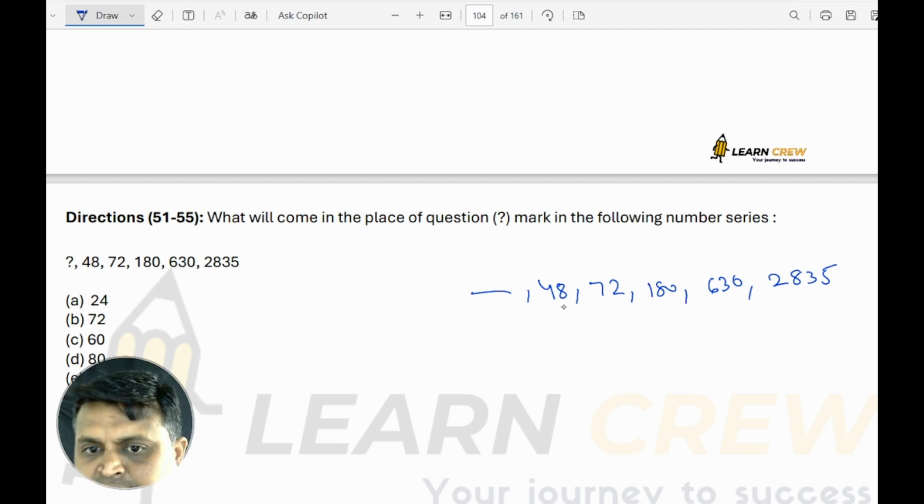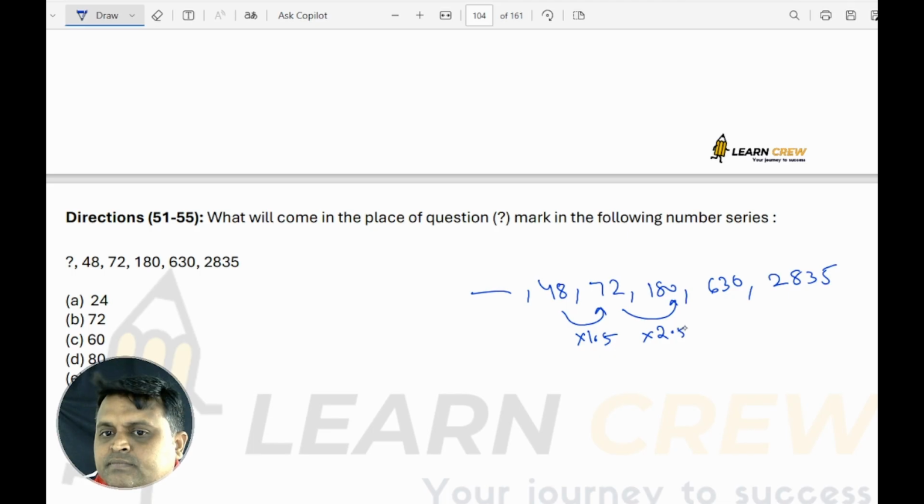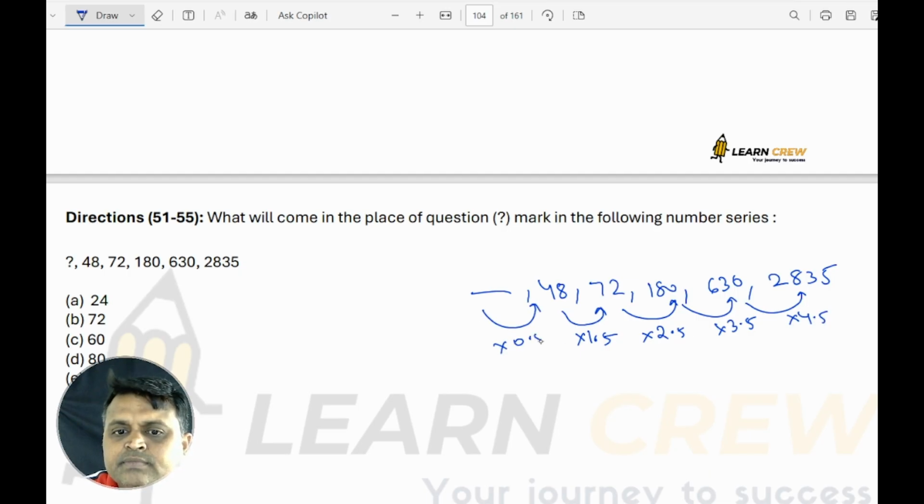So how does 48 become 72 in terms of multiplication? 48 into 1.5. 72 into 2.5. 180 into 3.5. Similarly, it is 4.5. So your first thing should be something into 0.5. So it should be 96. 96 into 0.5 is 48. So the answer is 96.